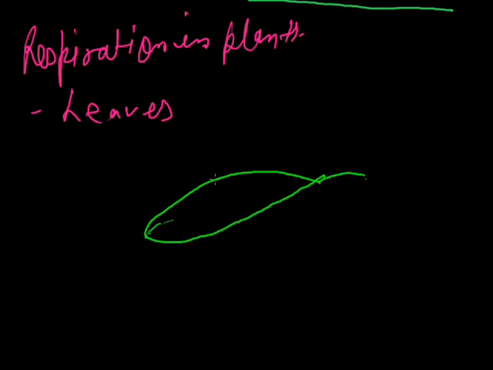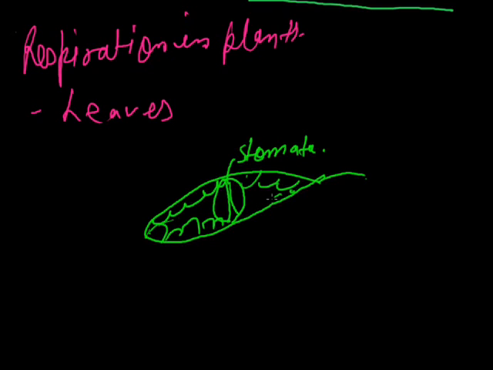The leaf having an opening, this is the structure which is termed as the stomata. Leaves have an external layer of cells. This external layer of cells shows the opening, which is termed as the guard cell.